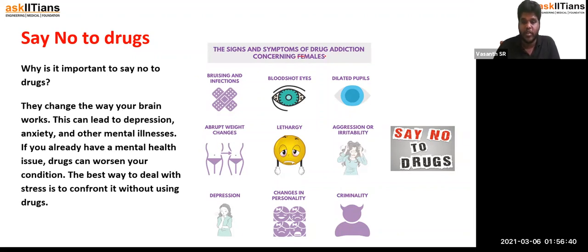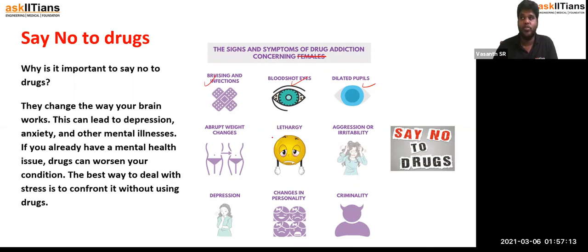It is not only in females; it is in both males and females. There is bruising and infection, bloodshot eyes with blood vessels totally visible, and dilated pupils because their control and coordination with the nervous system is totally lost. There will be a distinctive weight change due to drugs, and after that they will be totally lethargic because of the suppression of their nervous system.